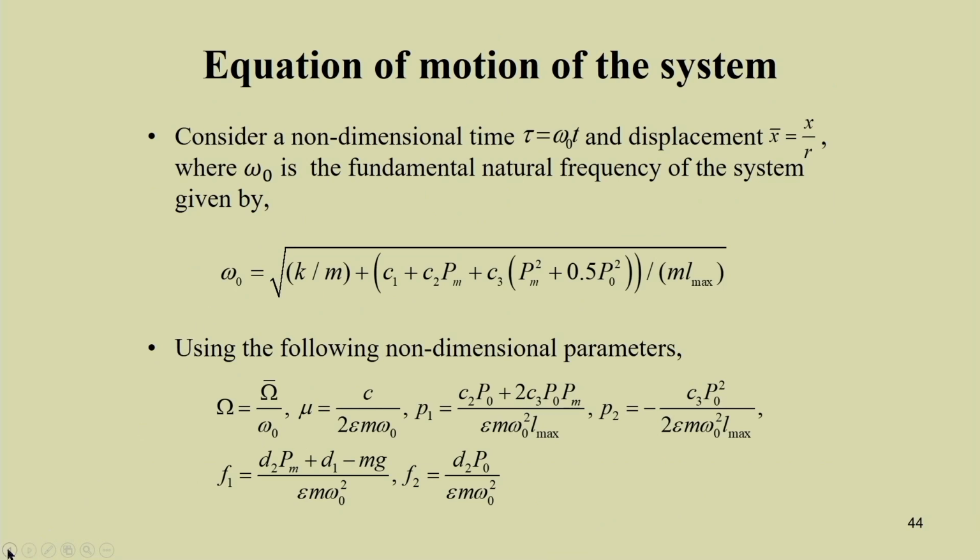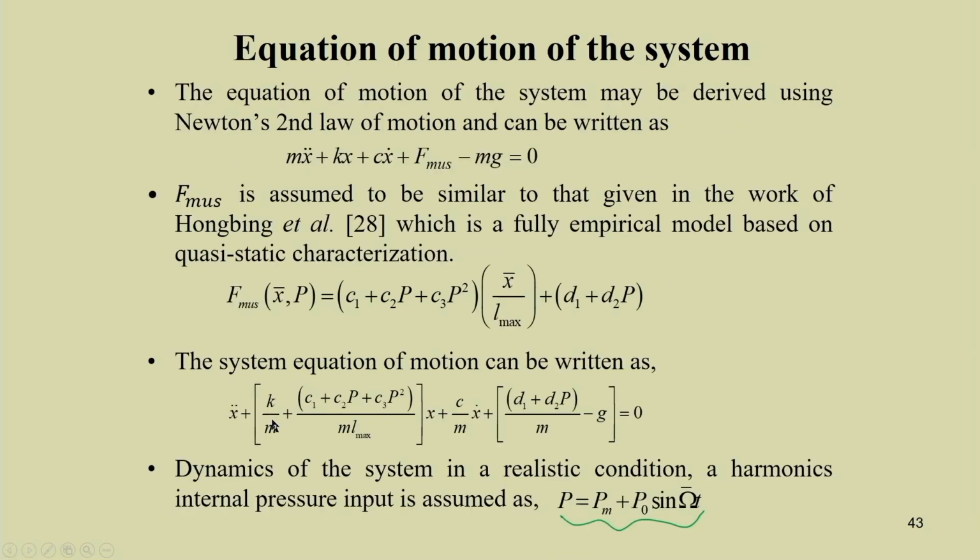Here, in this equation, dividing by m, this part is the square of the natural frequency, omega n square. If we write this equation in this form, for example, x double dot plus omega n square x plus 2 zeta omega n x dot plus some term equal to 0, then omega n square will be this.